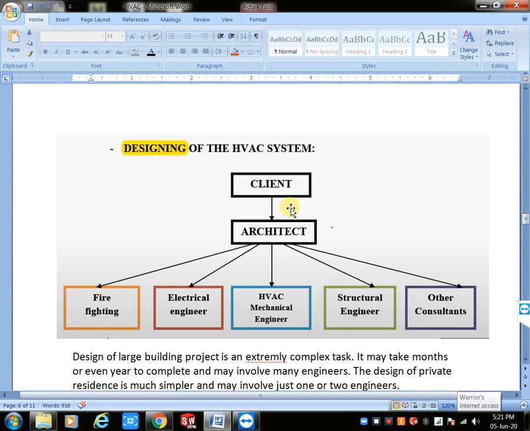Okay, in that condition, how will the architect decide? For example, I have an 11 floors building. In that 11 floors building, the ground floor I consider as a parking area. Next, the first floor I consider as a kitchen or any other appliances area.